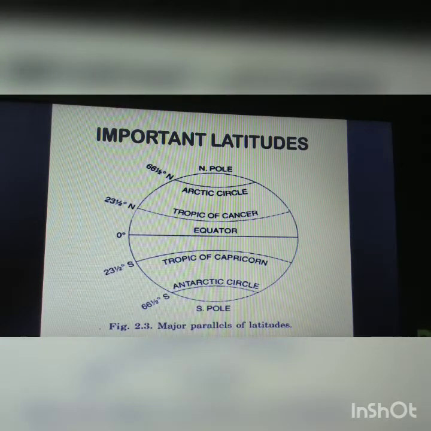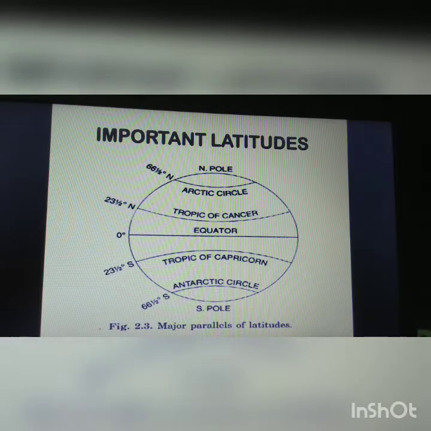Now, the most important latitudinal lines. They are the equator, Tropic of Cancer, Tropic of Capricorn, Arctic Circle, Antarctic Circle, North Pole and South Pole. All these are important. Why? Because they are segregated according to zones. If we cross these lines, we reach different heat zones of the earth.